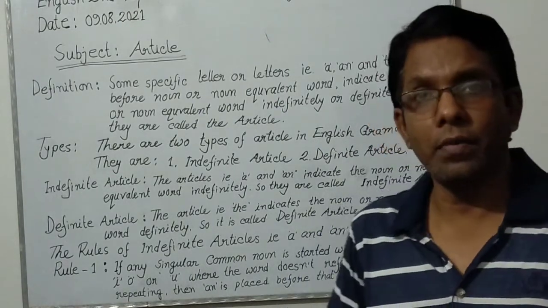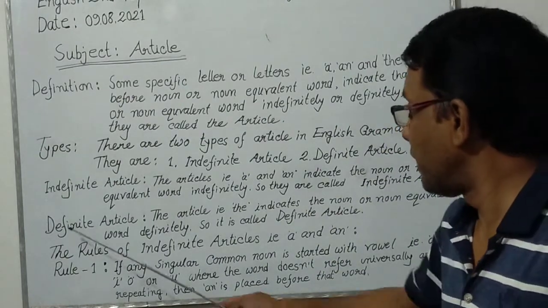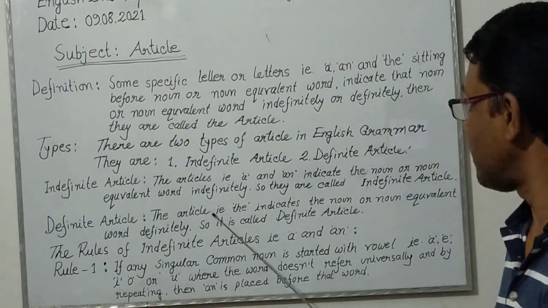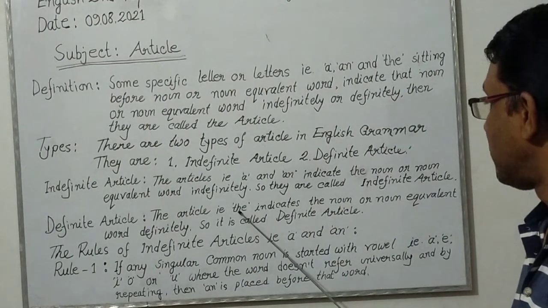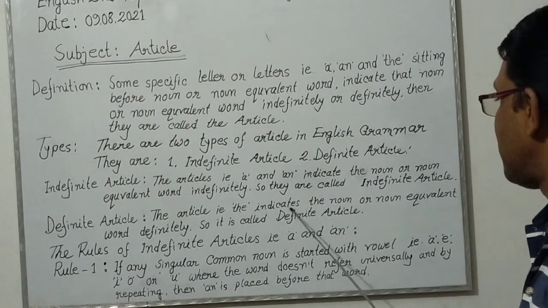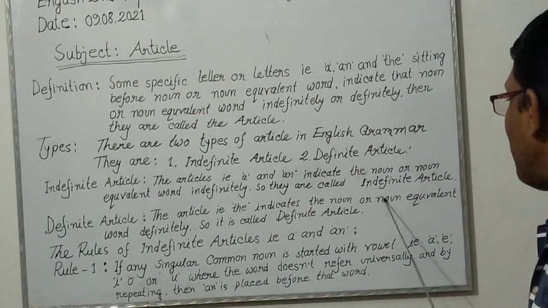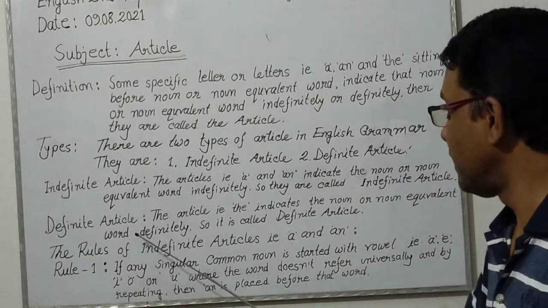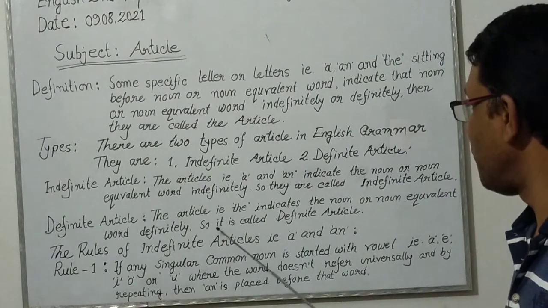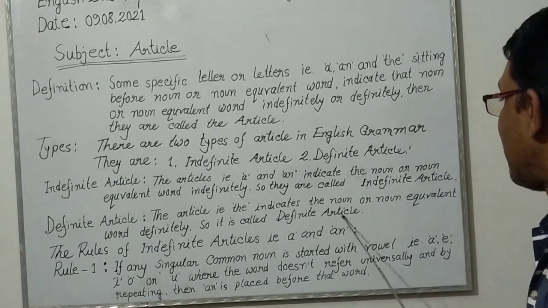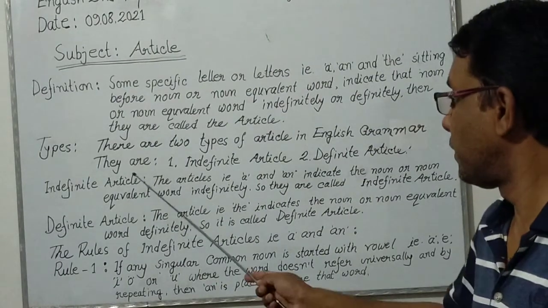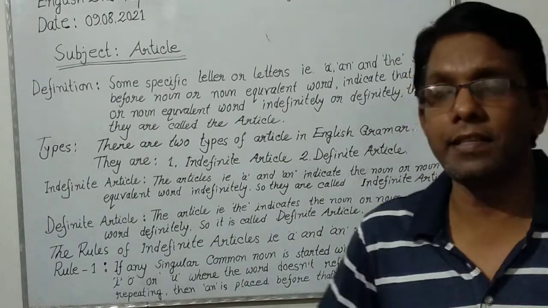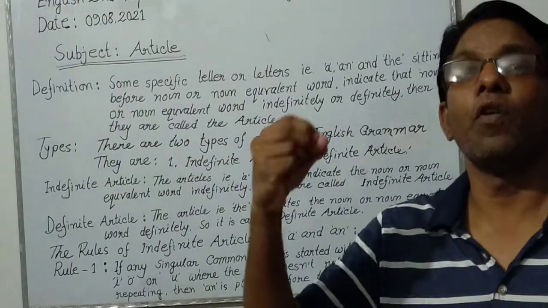Okay, let's know about definite article. Definite article: the article THE indicates the noun or noun equivalent word definitely. So it is called definite article. And you can know that definite article indicates anything definitely or properly.